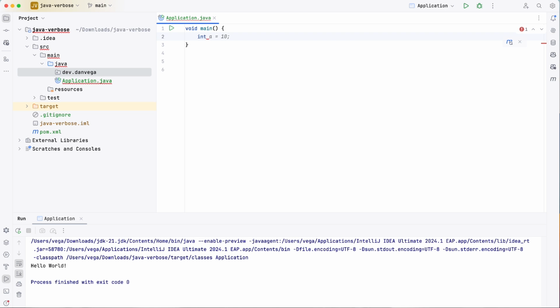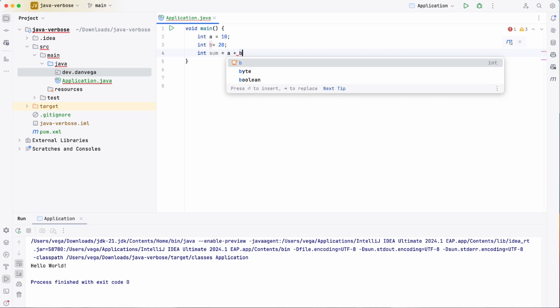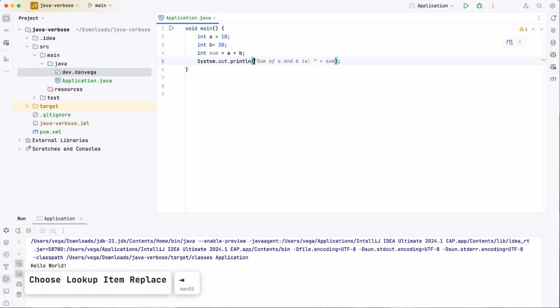So now, as a new beginner to the language, I can come in here and say, oh yeah, I want to play with this. I want to write some code. So I heard that I could say int a is equal to 10, int b is equal to 20, int sum is equal to a plus b. Let me go ahead and print that out. And now I can go ahead and run this again. And now we should see that we have the sum down there, which is 30.